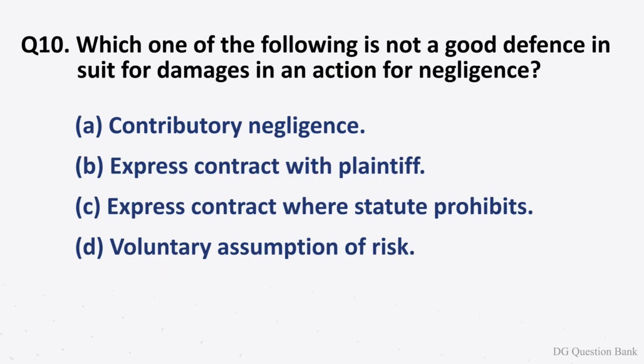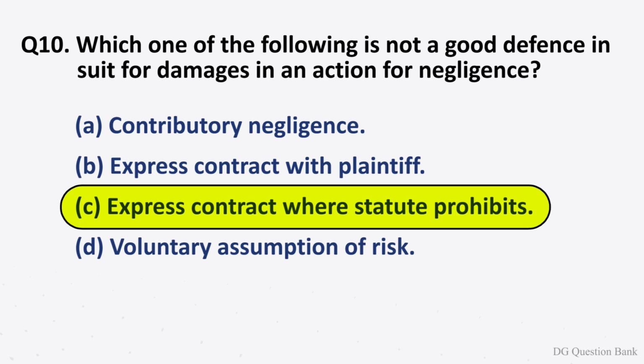Question number 10. Which one of the following is not a good defense in suit for damages in an action for negligence? The options are: option A, contributory negligence. Option B, express contract with plaintiff. Option C, express contract where statute prohibits. Option D, voluntary assumption of risk. The correct answer is option C, express contract where statute prohibits.